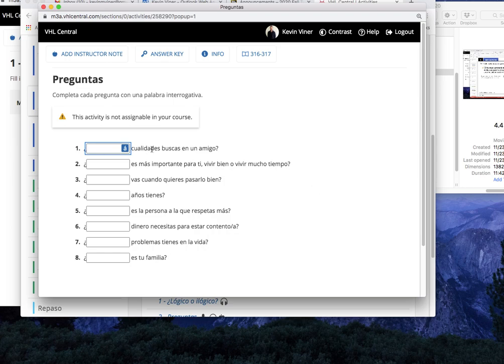So blank, cualidades buscas en un amigo. Pause. And we're back. So here you'd say que, right? Because this is a noun, cualidades. So what qualities do you look for in a friend? Okay? Dos. Blank es más importante para ti, vivir bien o vivir mucho tiempo.